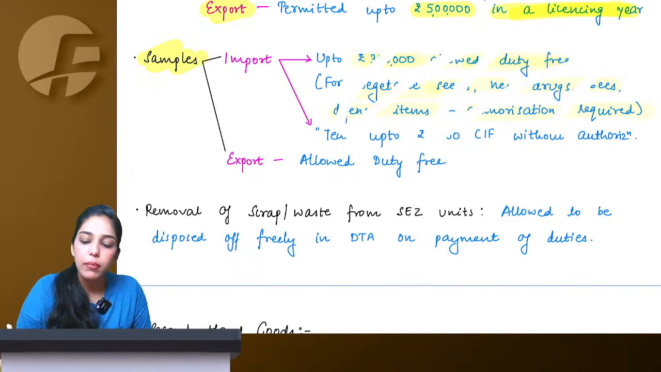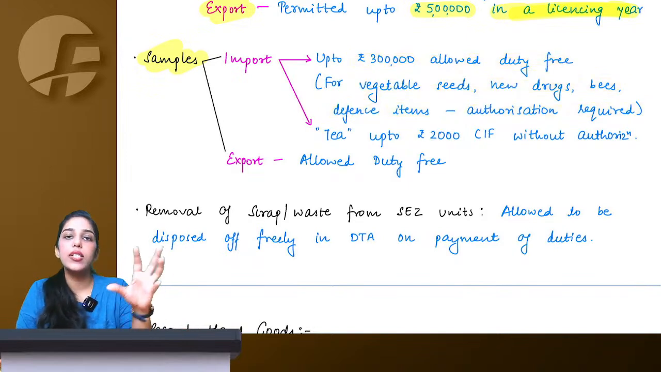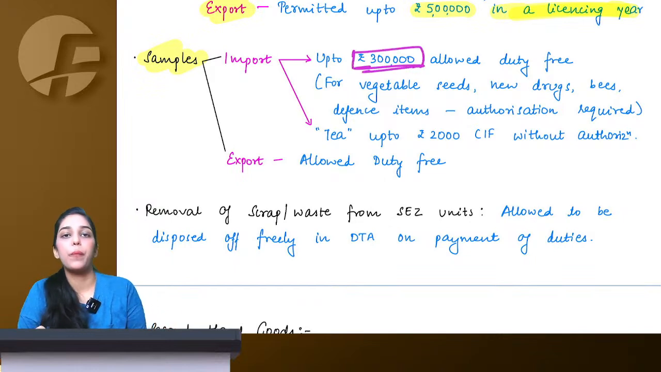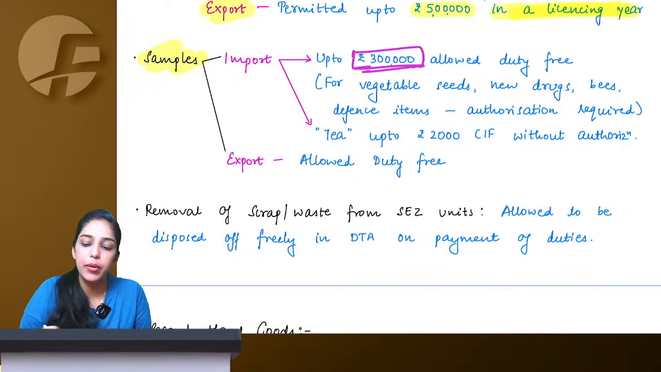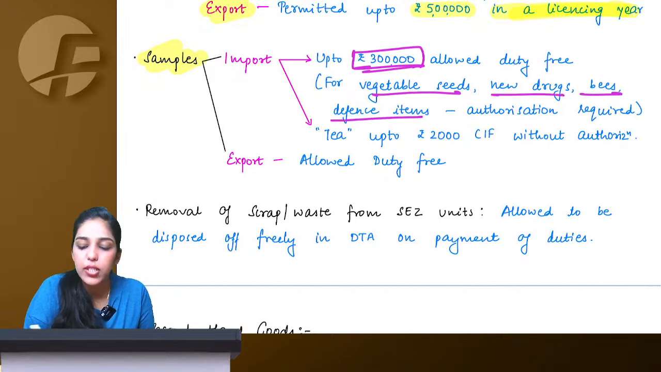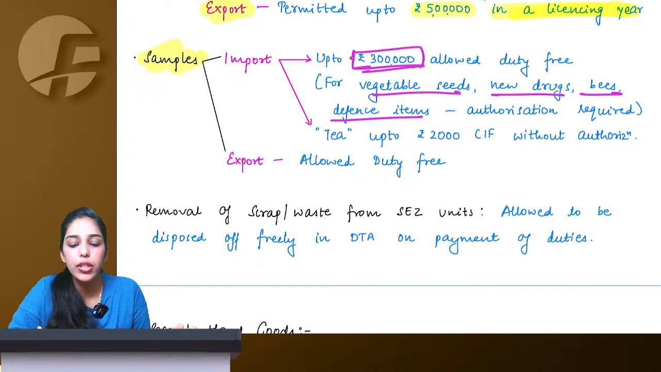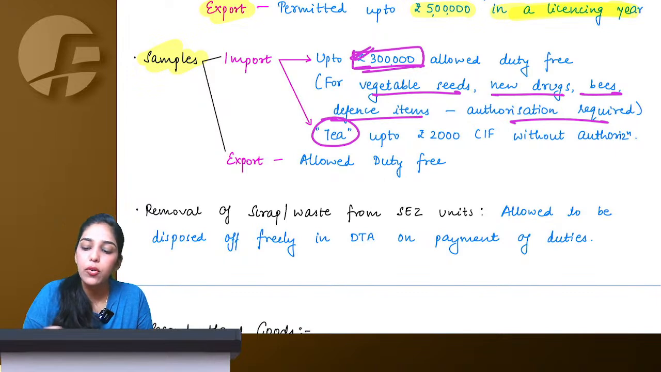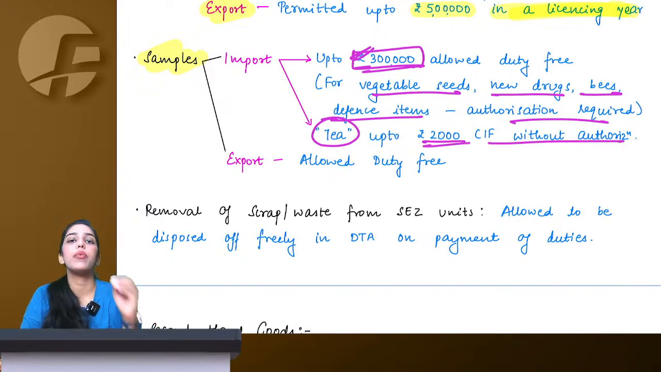Means normally for all the goods you can import certain samples of that particular good up to 3 lakh rupees of value. But if you want to import samples of vegetable, seed, new drugs, bees or defense items, we are still going to allow you till 3 lakh, but you need to at least once take an authorization for this. But if you are importing sample of tea, then only 2000 CIF will be allowed without authorization.